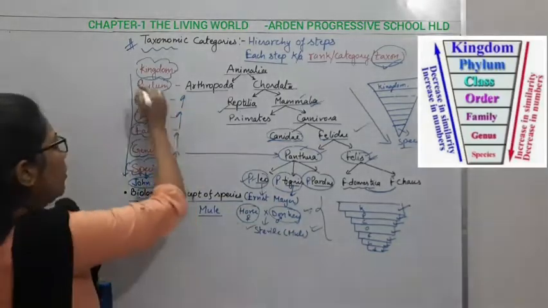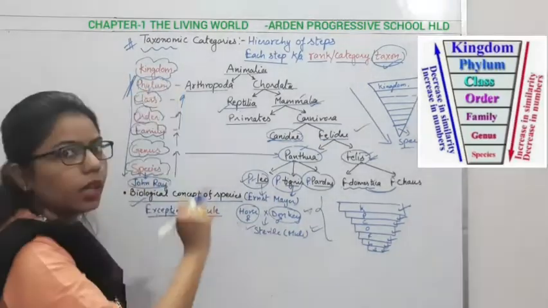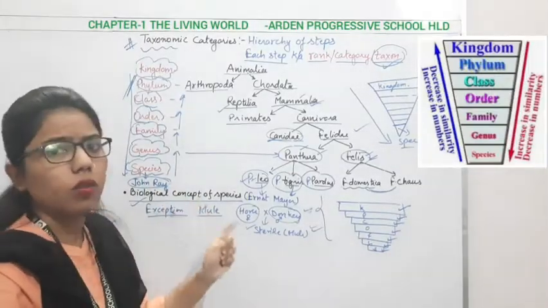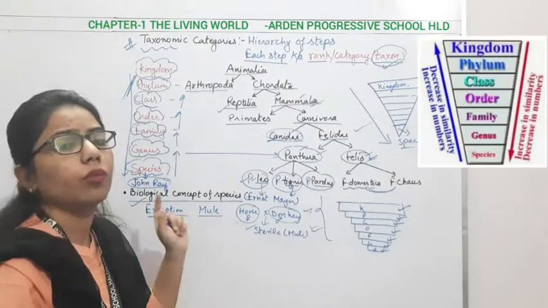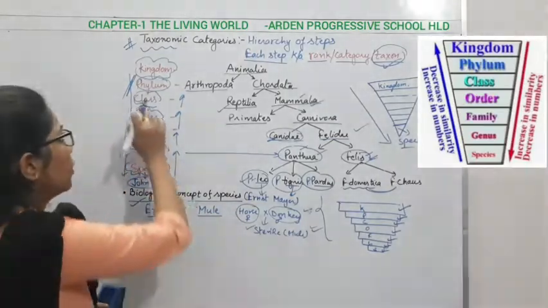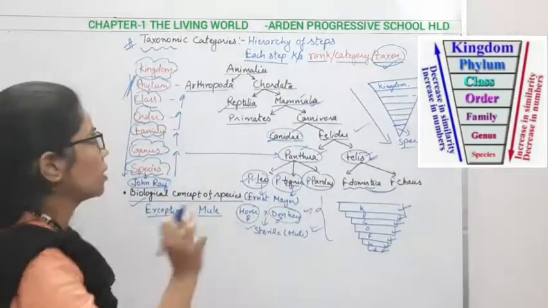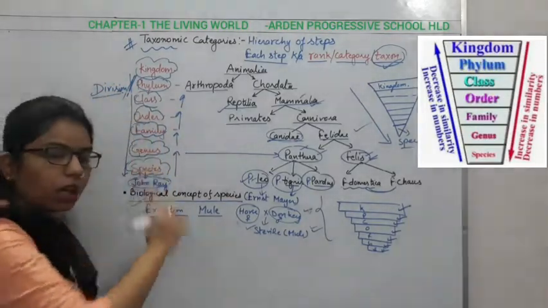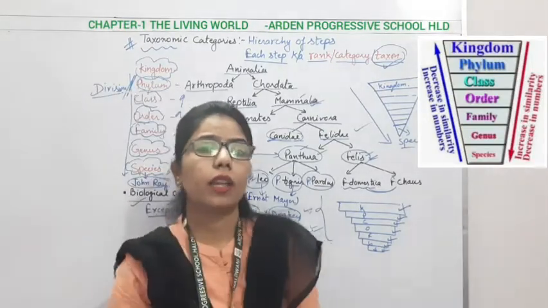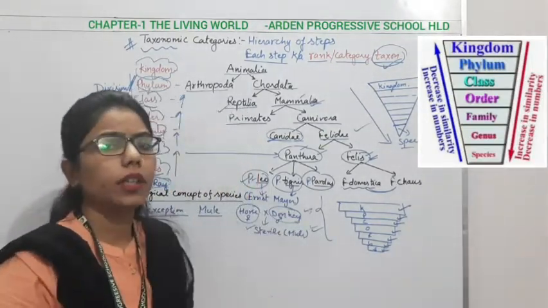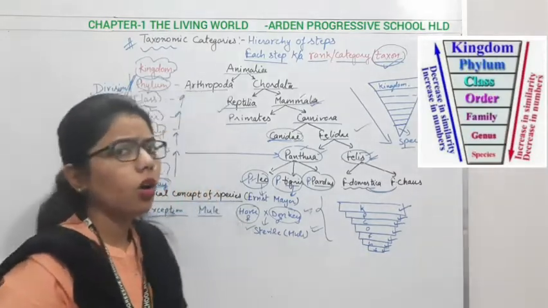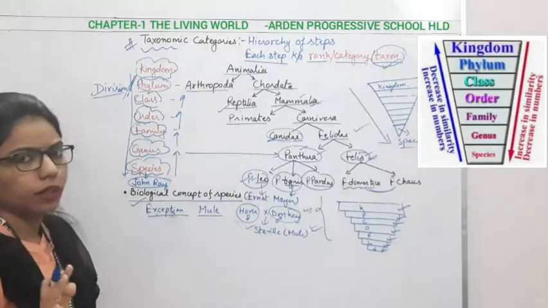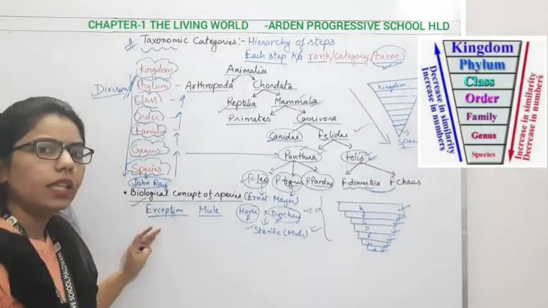There is only one difference: when we are going for the classification of the animal kingdom we are using the word phylum, but when we are going for plant classification, we will use the word division. So instead of phylum, we are using division. We have done this earlier also. There are so many divisions like Thallophyta, Bryophyta, Pteridophyta, Gymnosperm, Angiosperm. All these are the different divisions. The kingdom can be plant kingdom, otherwise everything will remain the same.